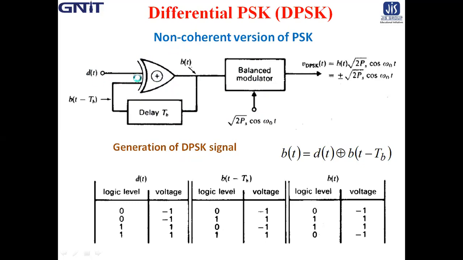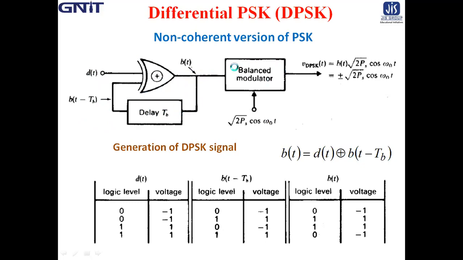One input is d(t), the binary unipolar data. The other input is the output of the XOR gate, delayed by 1 bit interval. So a feedback signal is connected.